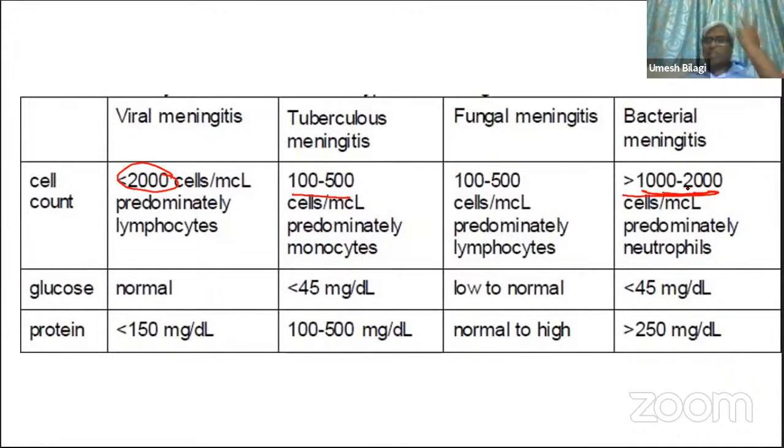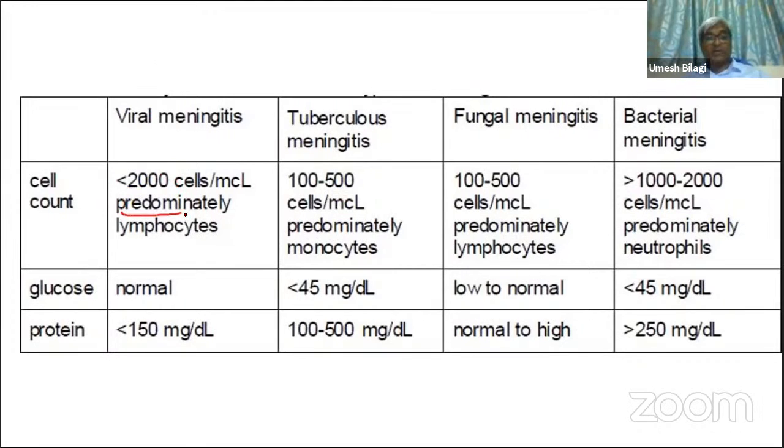It can appear like pus only. In a very bad case, it is so cloudy that you may actually think, am I dealing with pus? So bad it can be. And the predominant cell count in viral is lymphocytes. In tuberculosis, it is monocytes or lymphocytes. And in bacterial it is neutrophils.